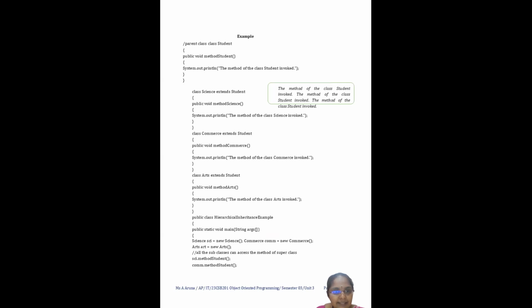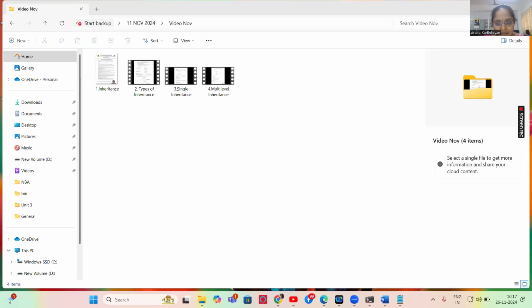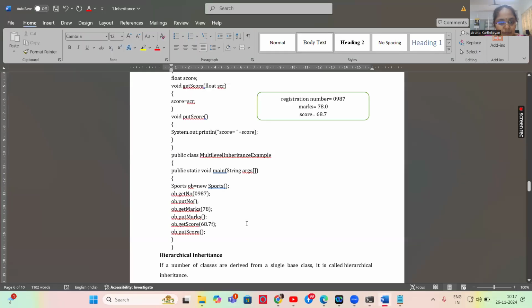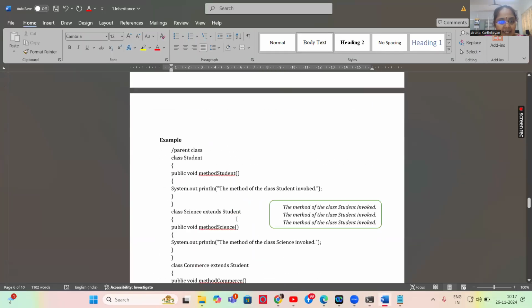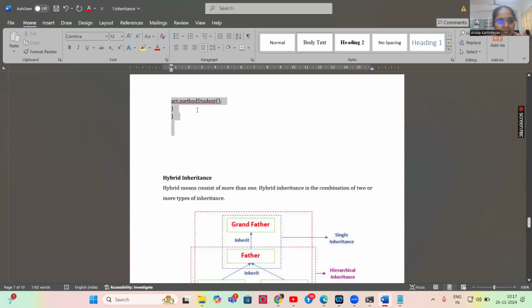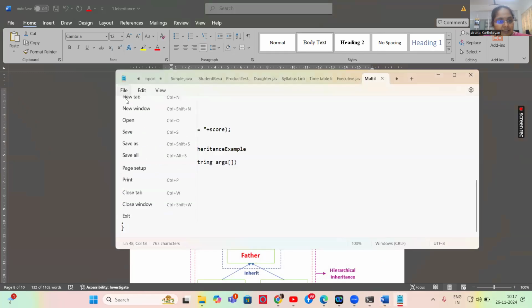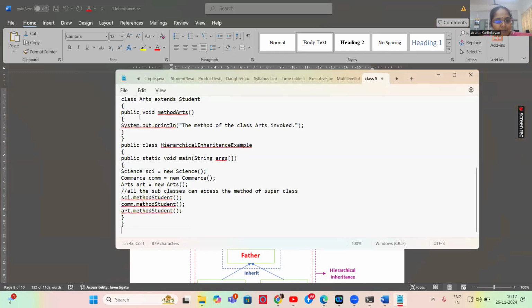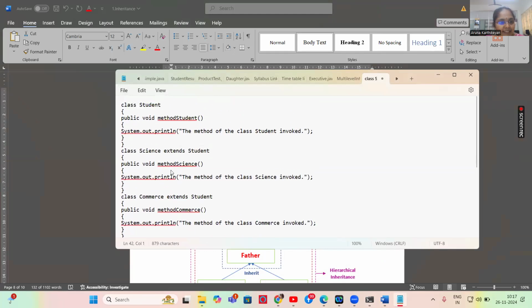Now let us see, I'm sharing my screen. See through that. In hierarchical inheritance, I have given the example of a student, inherited from a single base class. See here, class Student is my parent class. It has one method, void student.